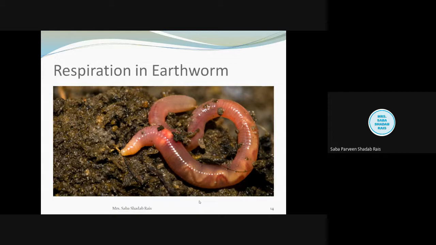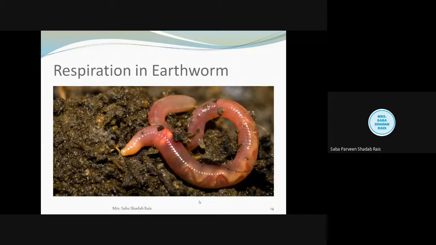Interestingly, earthworm's respiratory surface is skin. Okay, now we all know that skin is the outermost covering of any organism, and if this skin is acting as the respiratory surface, it must have the respiratory surface property. So the skin of earthworm is highly vascularized, and it is kept moist.